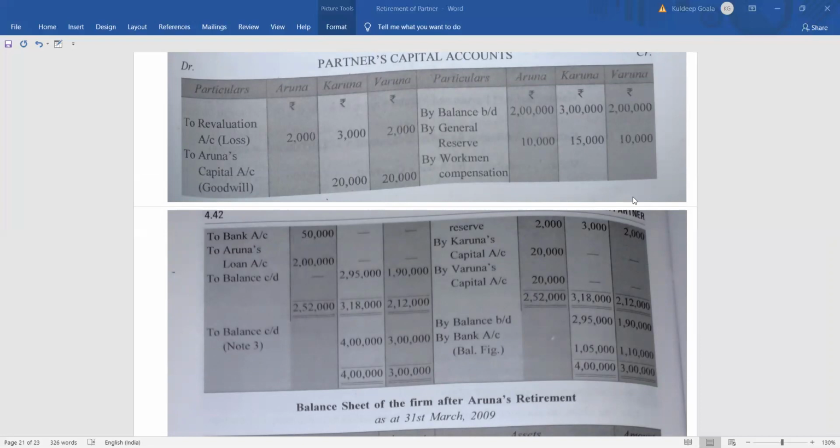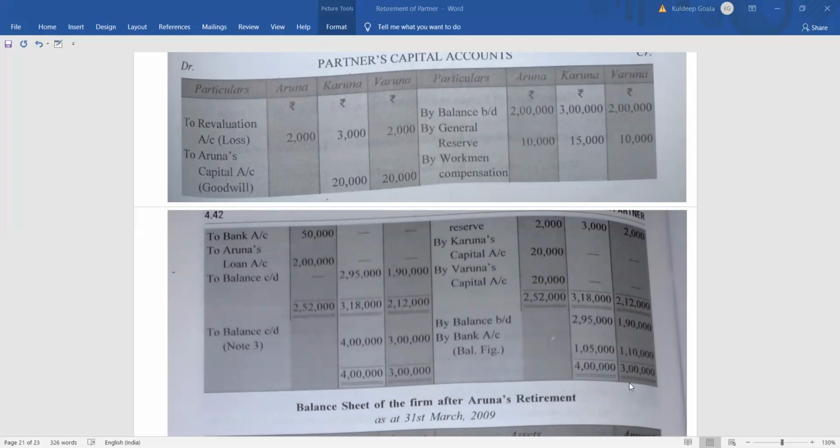And in case of Varuna, Varuna is having how much? 1,90,000, right? But Varuna's capital should be how much? 3 lakh. So the difference is how much? 1,10,000. So Varuna is going to bring 1,10,000 rupees of money, and Karuna will bring 1,05,000 rupees of money.